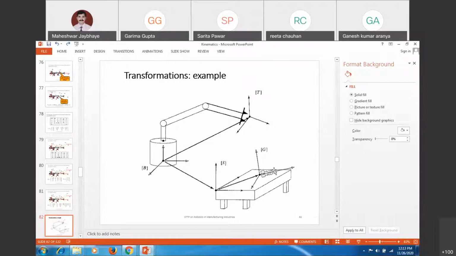Suppose on the table there is a screw. My robot structure is like this, and I have to pick this up. Generally, in similar applications, the robot has to pick up this screw, take it and fix it to another location in some hole.